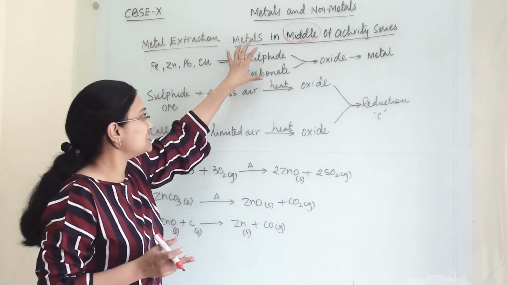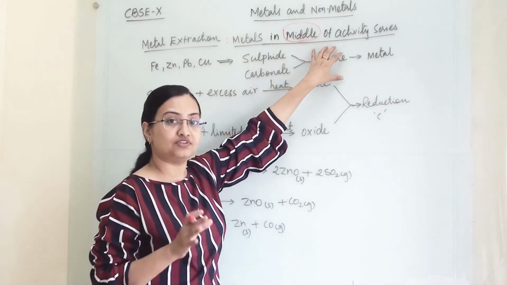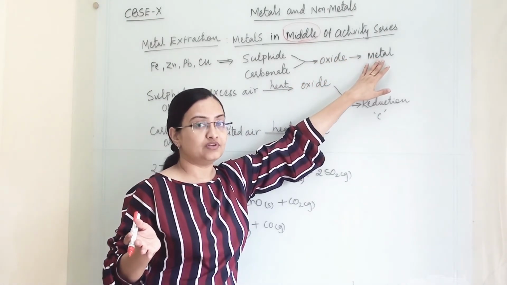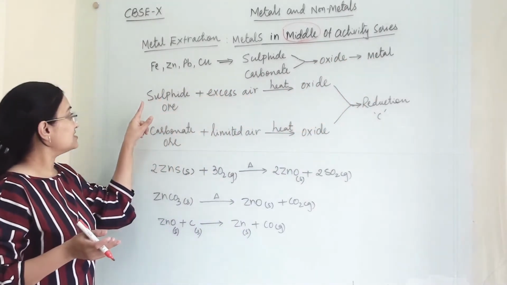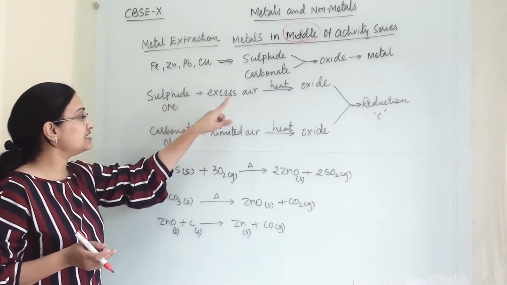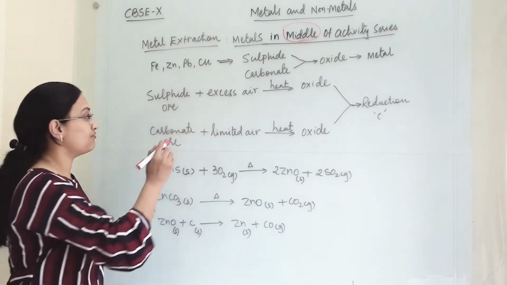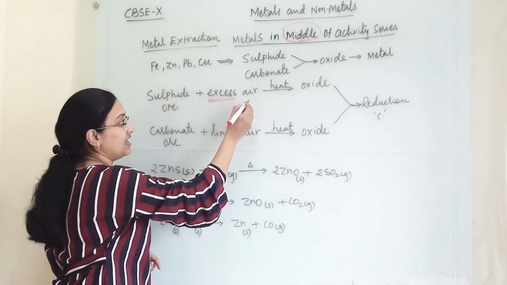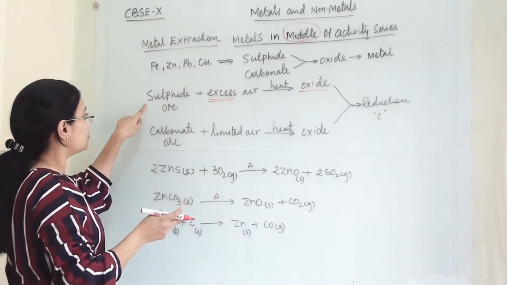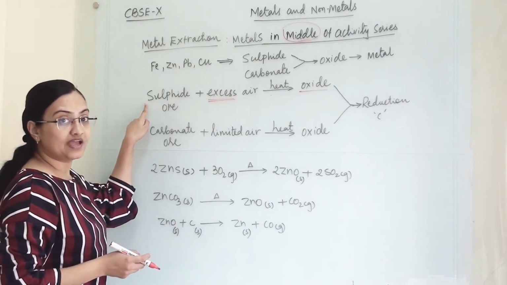From this we will get the oxide of that particular metal and then a purification step will follow. When a sulfide ore of any metal is there, we heat it with excess air and we get the oxide of that particular metal. This method is known as roasting.